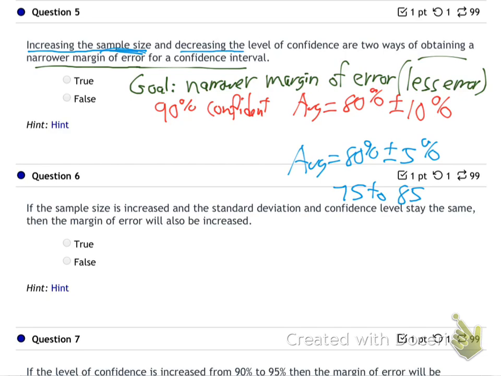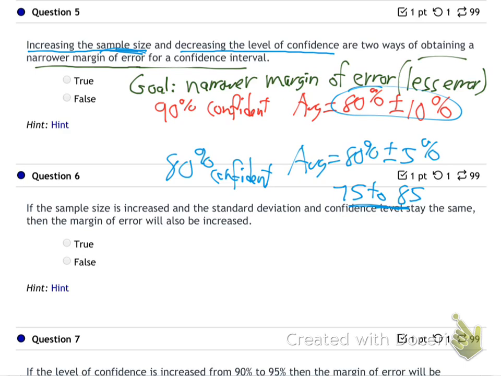And how about decreasing the level of confidence? If they say, well, I'm only 80% sure. Would my confidence level go down when I want to make a more narrow statement? Yeah, that's right, isn't it? If I wanted to say 80, give or take 10, I could be real sure of that.